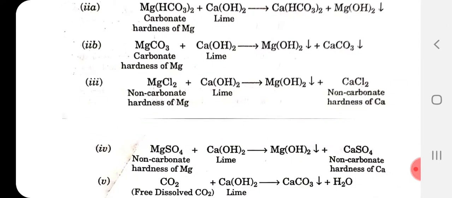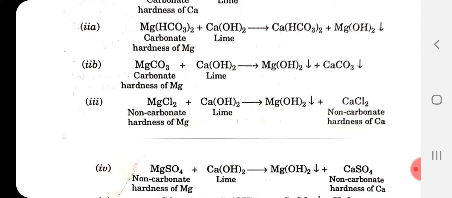Similarly, some other equations are there. MgCO3, that is the carbonate hardness of Mg, plus lime, produces Mg(OH)2 precipitate and CaCO3 precipitate. Here two precipitates are there, that is the Mg(OH)2 precipitate in the second equation, B, you see.